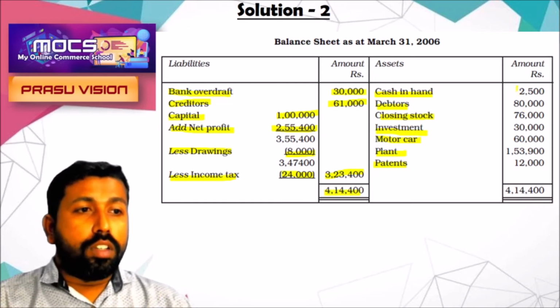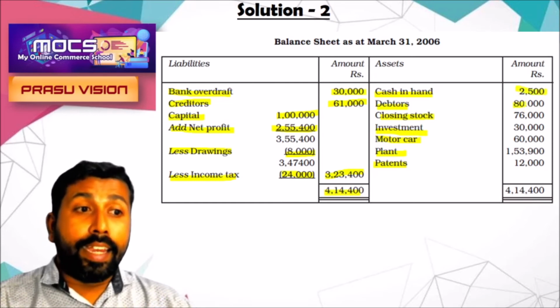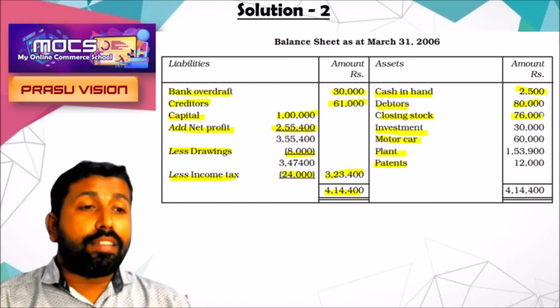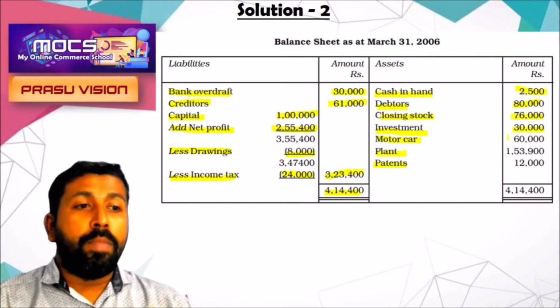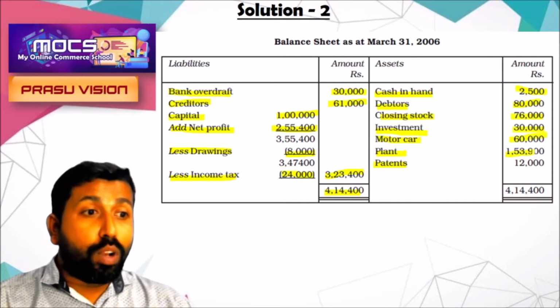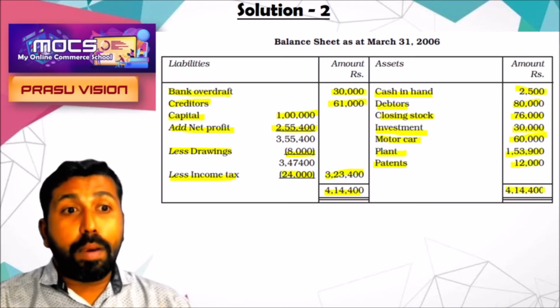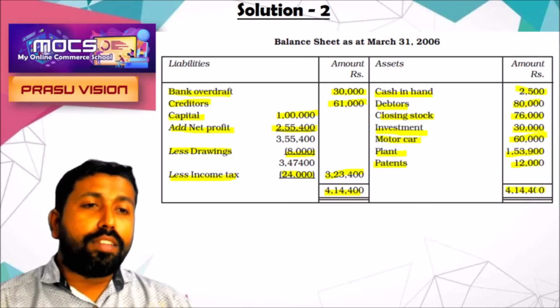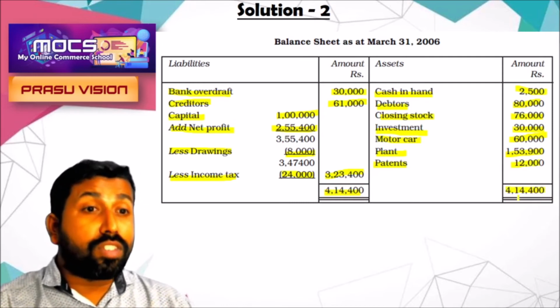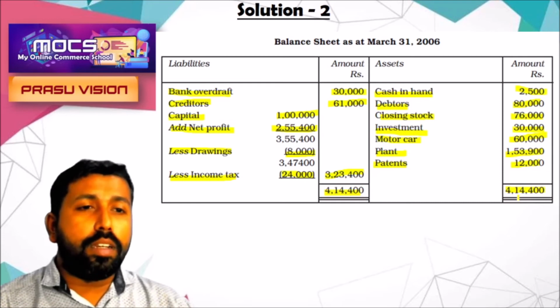Here also 2,500 plus 80,000 plus 76,000 plus 30,000 plus 60,000 plus 1,53,900, 12,000. We will get the same amount; both sides are equal. We normally say it is tallied. Both sides are tallied, so the financial position is good.